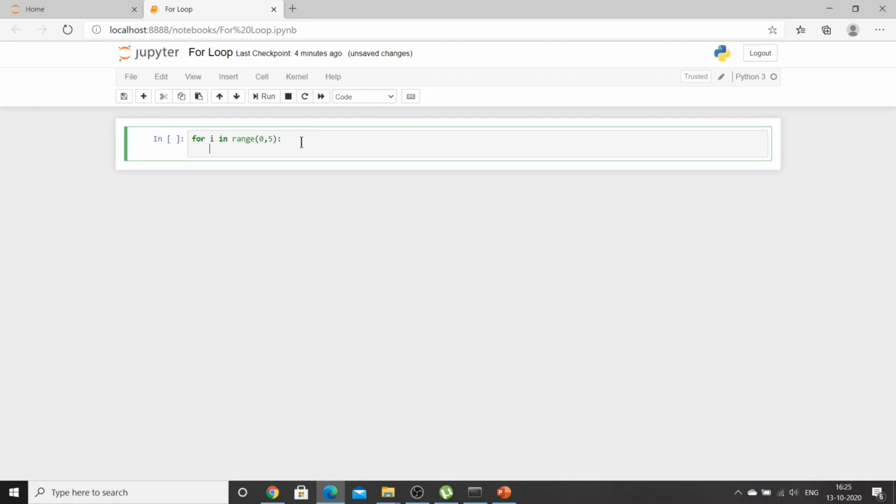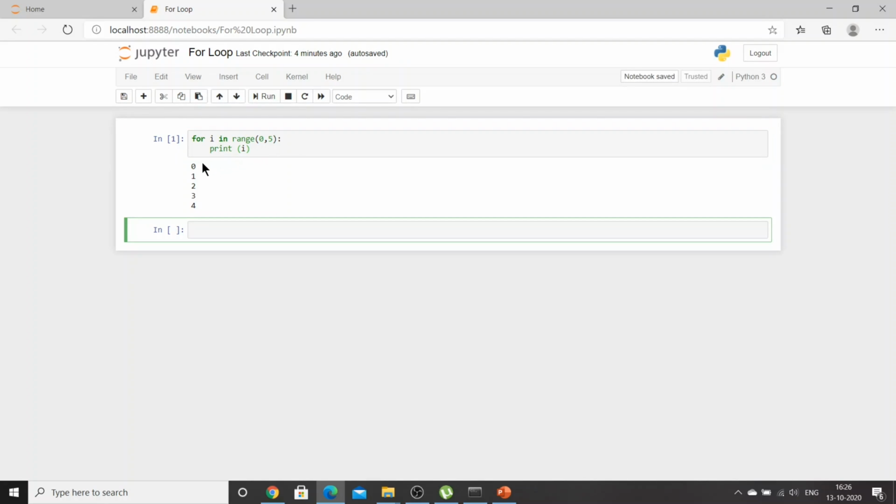In this case, if I go and print i, what you will find is 0, 1, 2, 3, 4. It will print i. So how is it going? i in range 0 to 5. So basically 0 to 5 is 0, 1, 2, 3, 4. Don't think that it is storing it as a list. I'm just showing you that 0, 1, 2, 3, 4 could be anything. So it's a range, and it is just iterating from 0, then print i, which is printing 0, then 1, 2, 3 and 4.